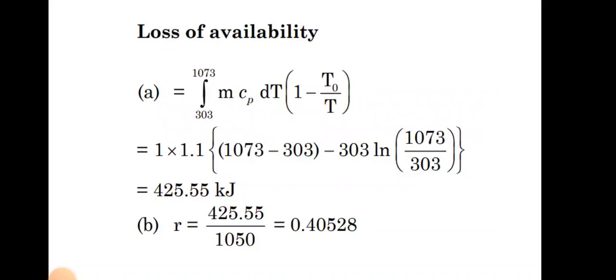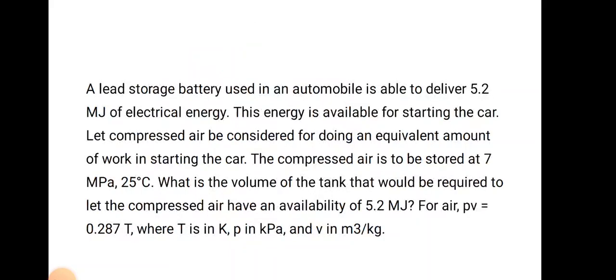The loss of availability formula is the integration from 303 to 1073 of m CP dT into (1 minus T0 by T1). We know the mass value and the CP value, so we get the value of 425.55 kilojoule. The ratio value we get is 0.40528. This is the loss of availability.